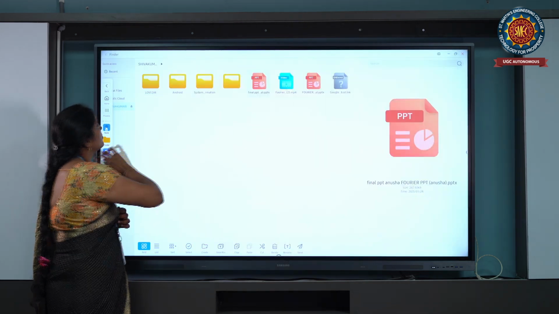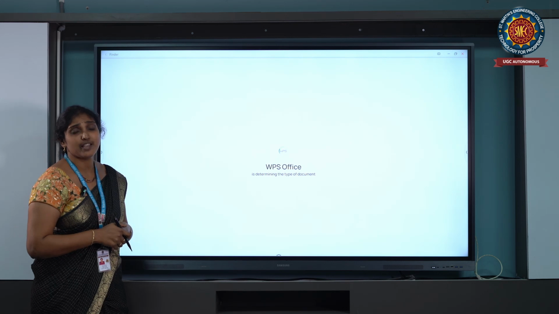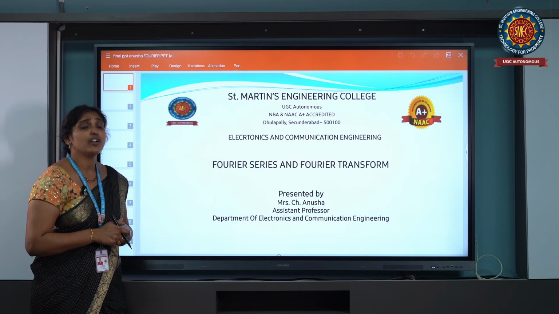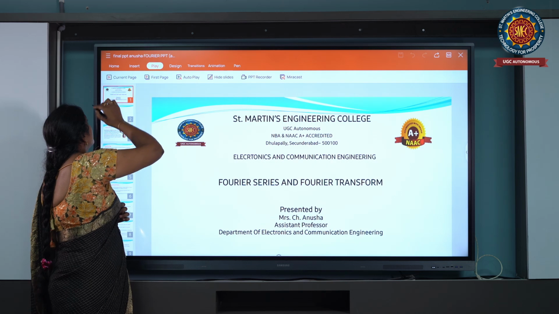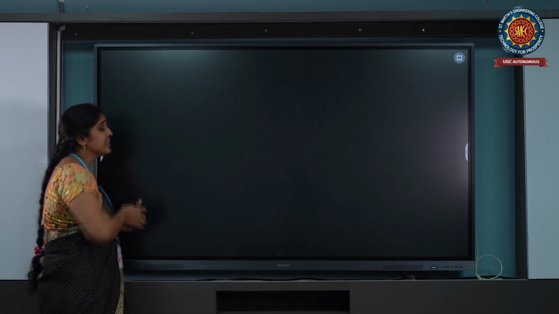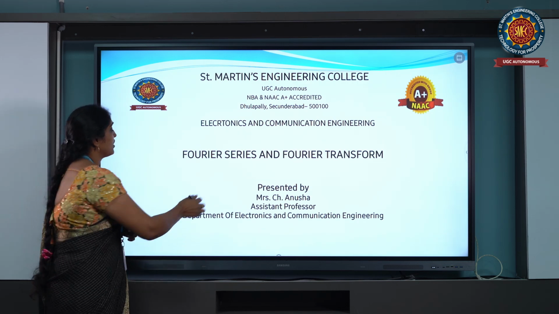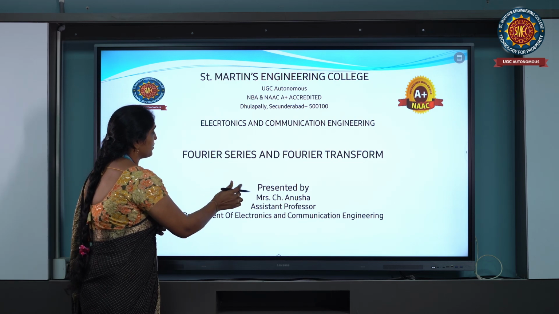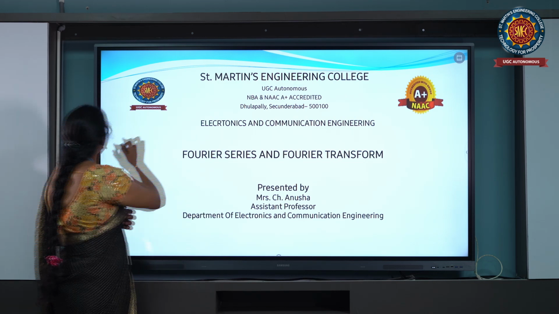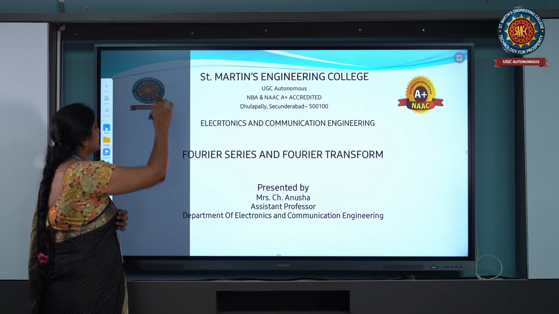A continuous time signal is one that has continuous amplitude and continuous time. We call it a continuous time signal. That continuous time signal will be converted into the frequency domain, which is represented with 2 pi f. The Fourier transform has continuous spectrums, but the Fourier series has discrete spectrums.